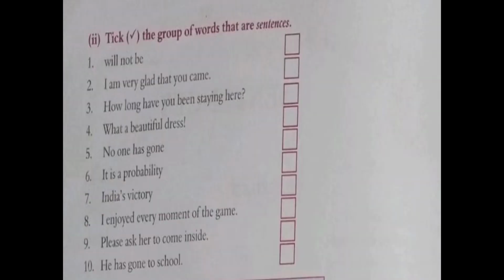It's very easy. What you have to do is just tick in the given boxes if they are sentences. If they are giving you sense, it means it's a sentence, and if you find that it is a sentence, just tick on the given boxes. Alright, so the first one is "will not be." Are you getting any sense? Not at all. You are not getting any sense because it's not a proper arrangement of subject, verb and object. Alright, so only a verb has been given, so it cannot be a sentence, so just cross here.